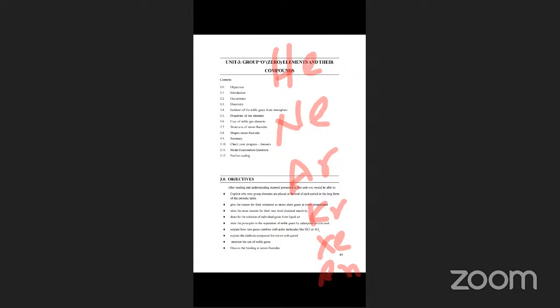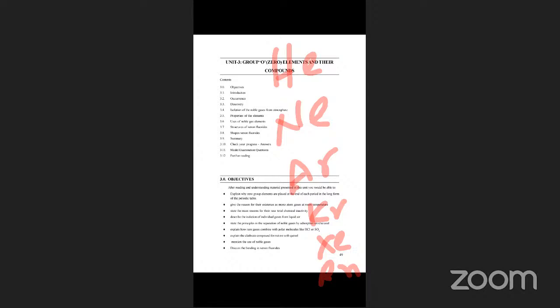Why is it called zero group? It is the 8A group. In the periodic table, the place of zero, this group is last, at the end. In every period, these elements are at the end of the periodic table, and these are noble gases, also called inert gas elements. Zero group elements, 8A group elements, noble gases and inert gas elements all come under the same: helium, neon, argon, krypton, xenon and radon.